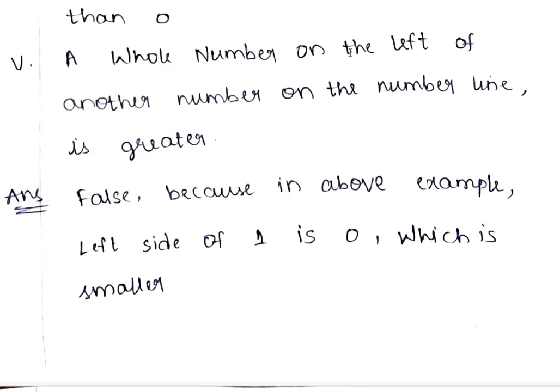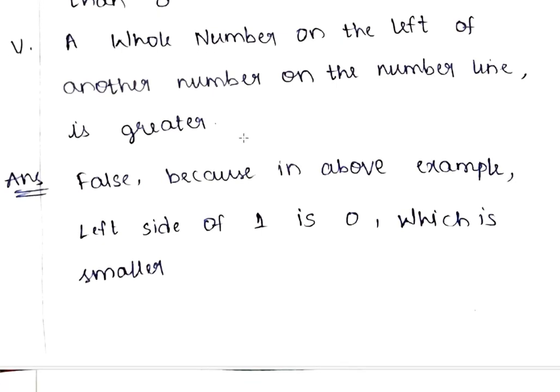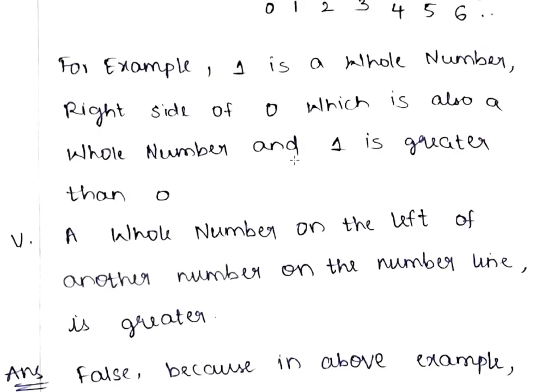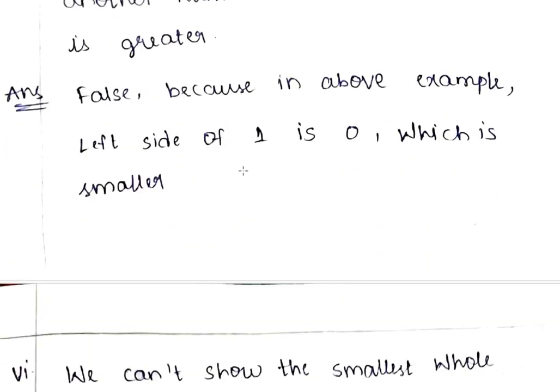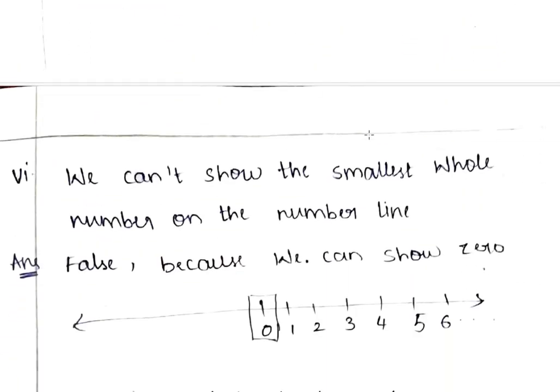Next bit is: a whole number on the left of another number on the number line is greater. This will become false, because in this example, left side of 1 is 0, which is less than 1. It is not greater than 1. So that statement becomes false, because in the above example, left side of 1 is 0, which is smaller.